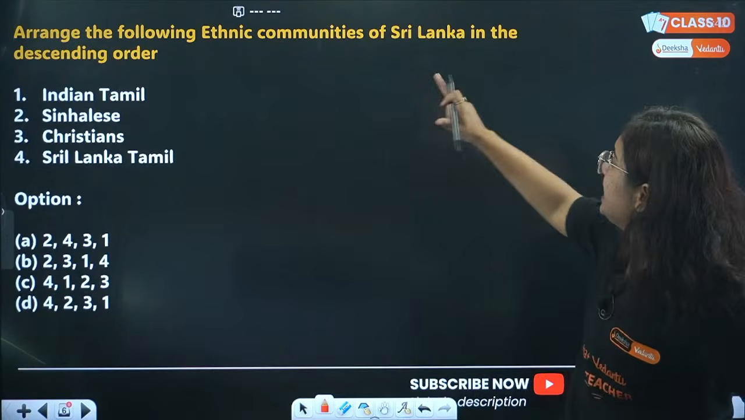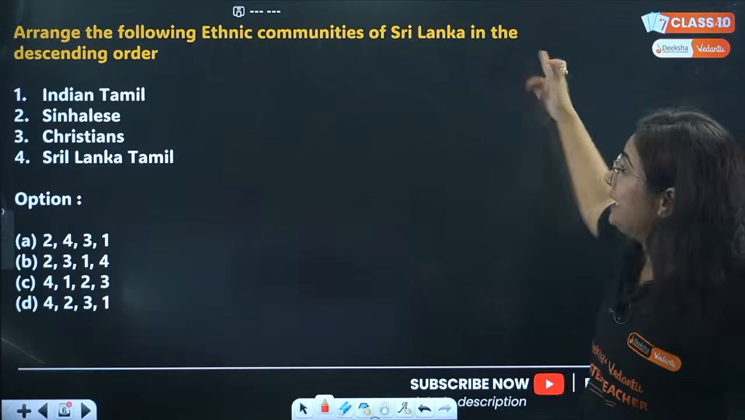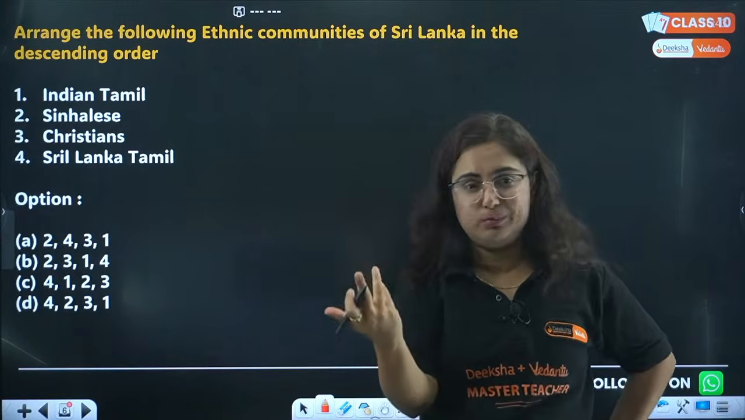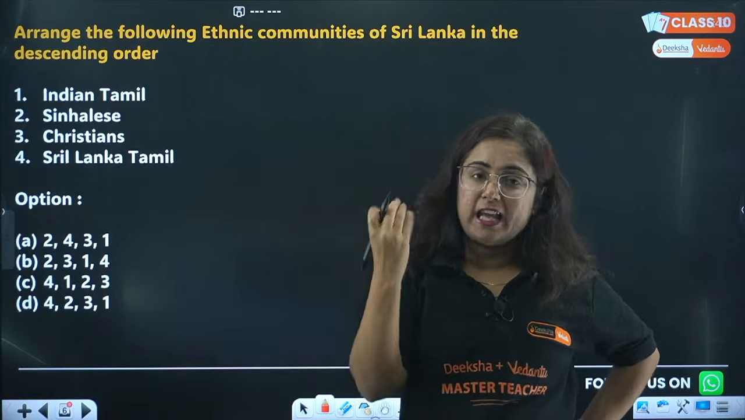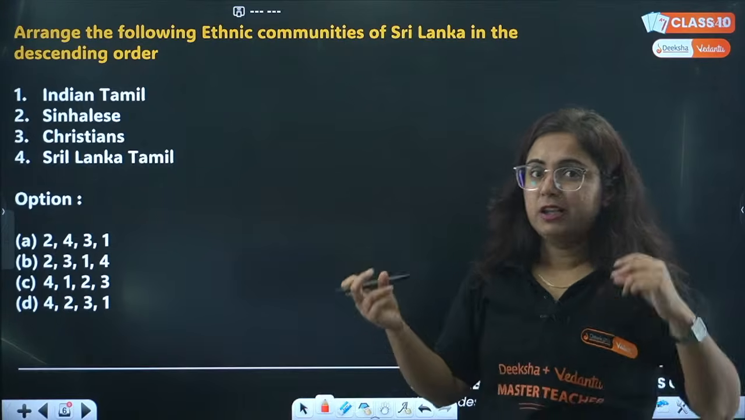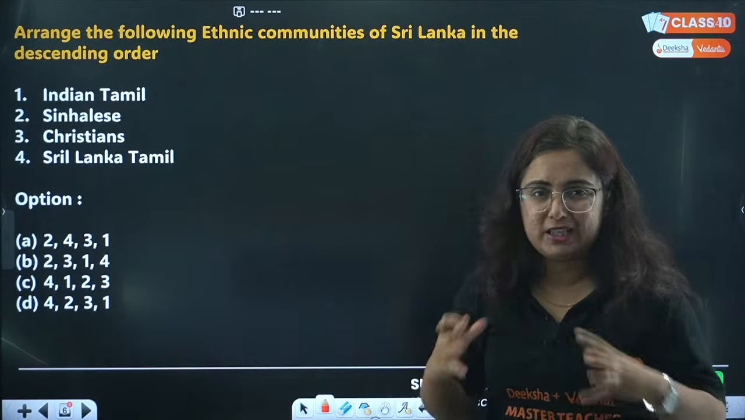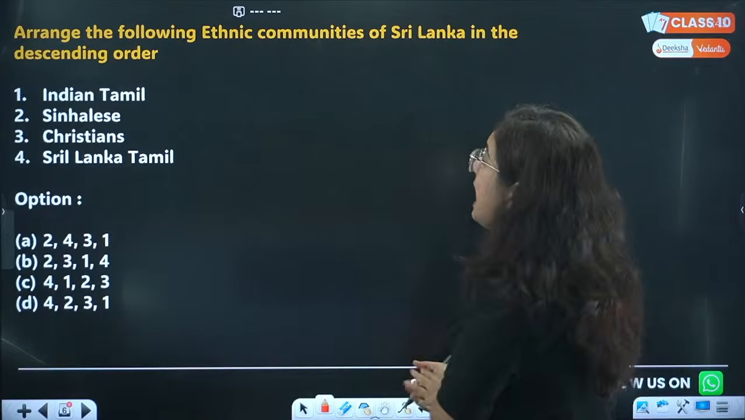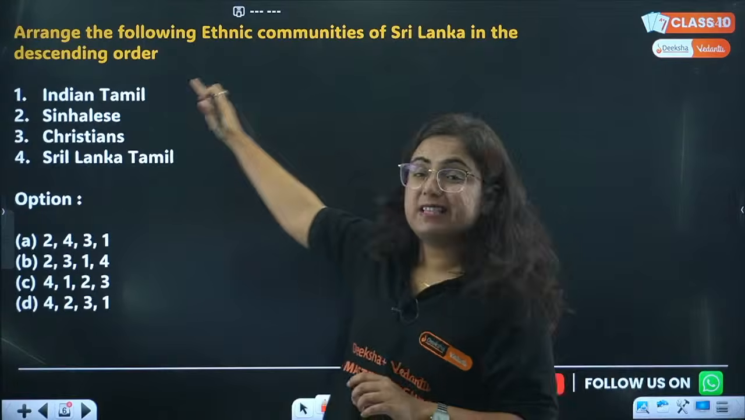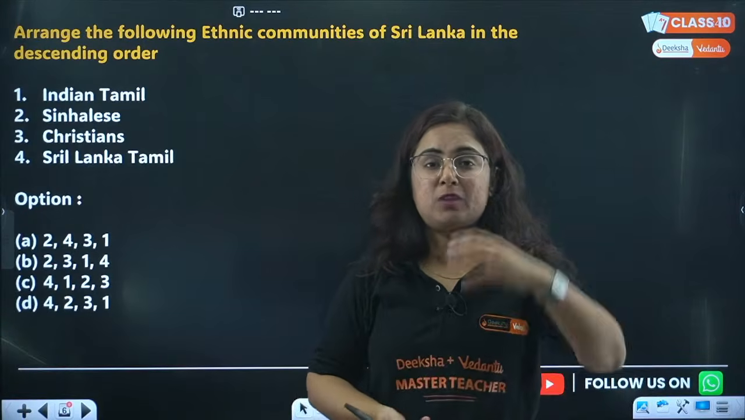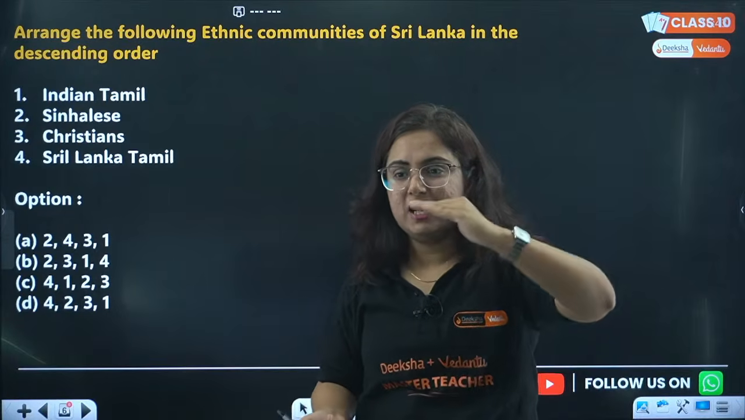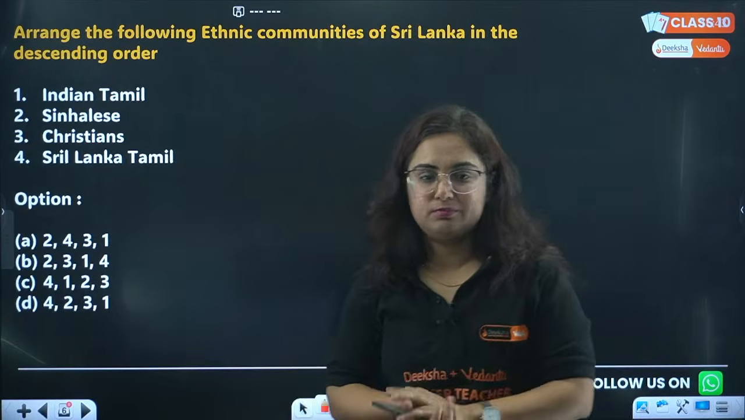Chalo, next question out here. Arrange the following ethnic communities of Sri Lanka in the descending order. These are the competency type of questions that can often be asked in the examination. Think about it. A very practical, logical, analytic type of question. Arrange the following ethnic communities of Sri Lanka in the descending order. By descending order, figure out which community has the largest population and decrease from it.